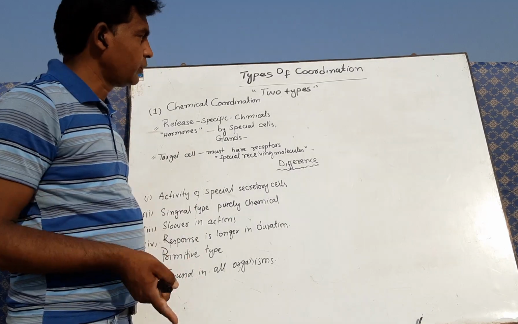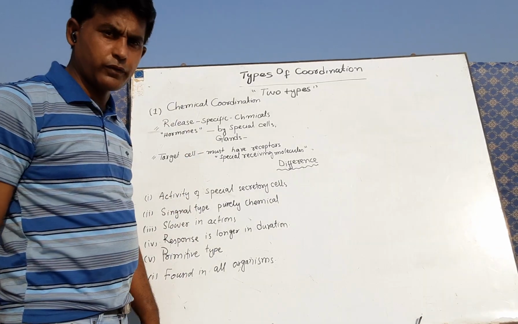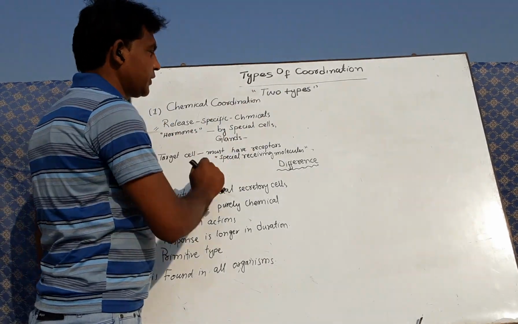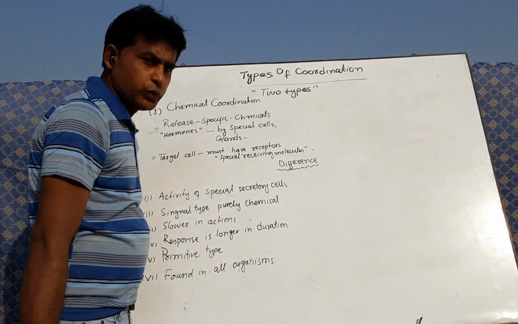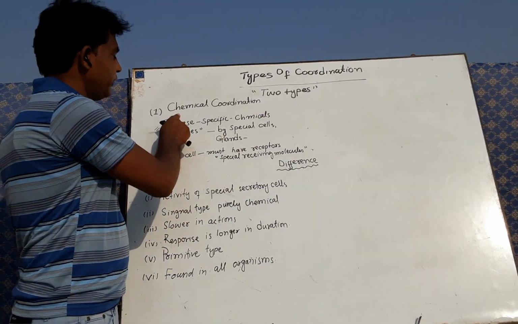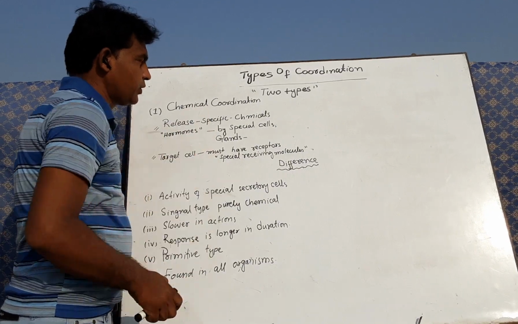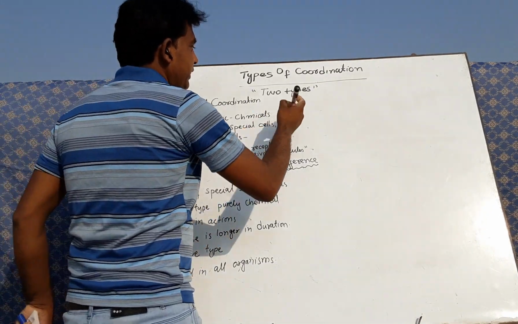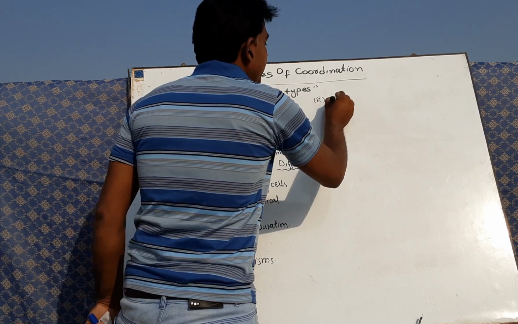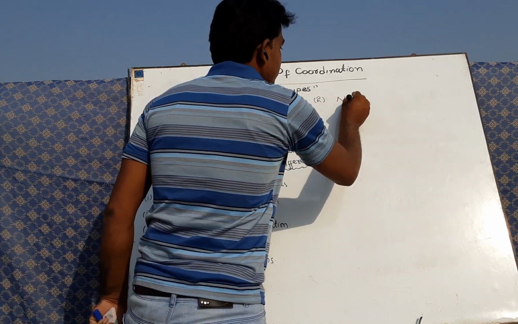Remember that we already learned the introduction of coordination, and now the types of coordination. There are two types of coordination. Among them, one is chemical coordination while the second one is nervous coordination.